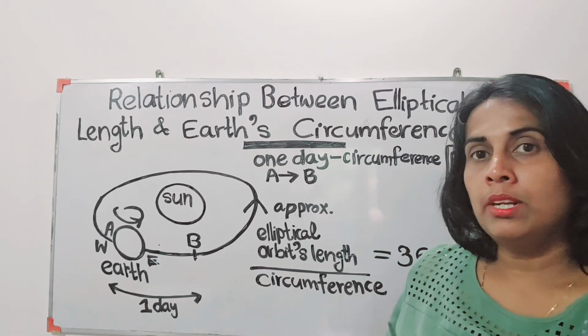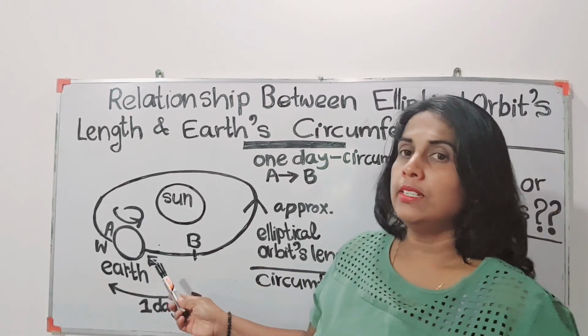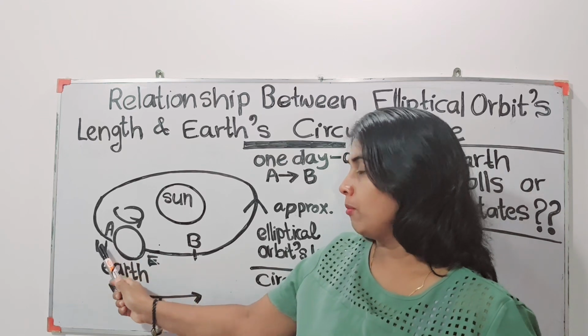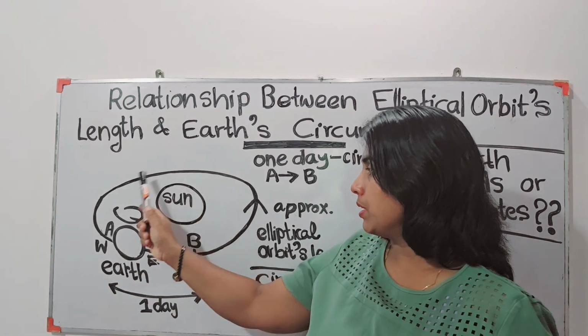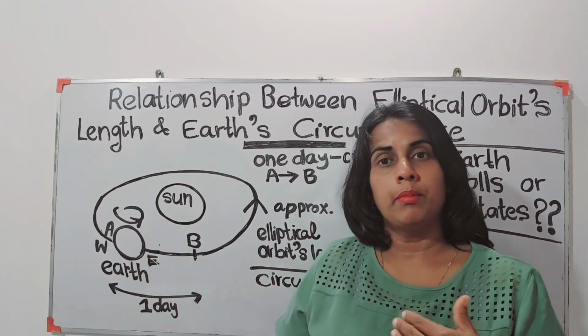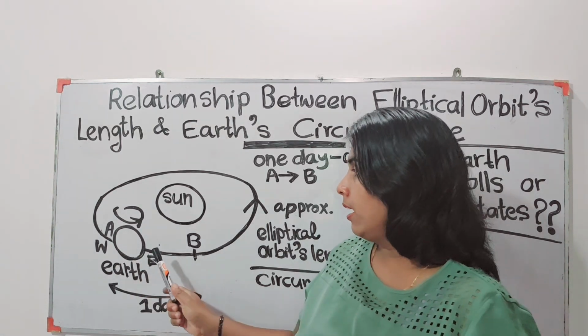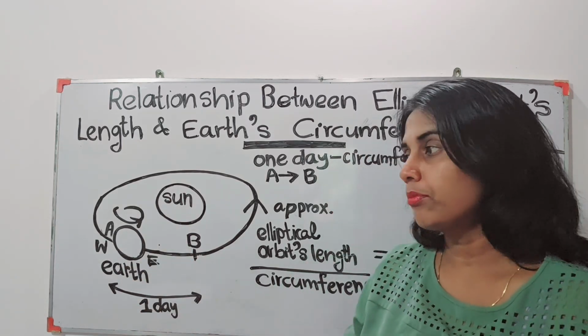Now, according to scientists in physics, the Earth rotates from west to east and goes round the elliptical orbit. Earth is rotating about its own axis, and at the same time it goes round the elliptical orbit also.